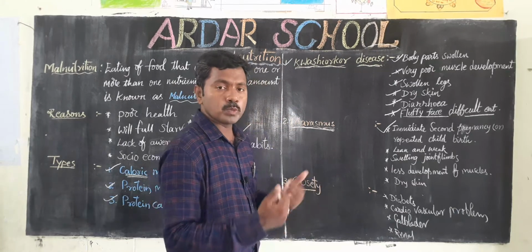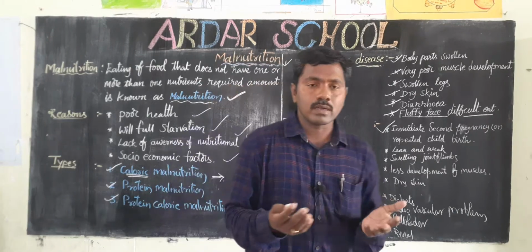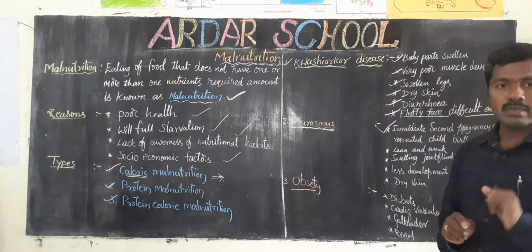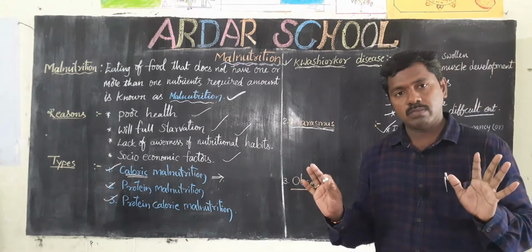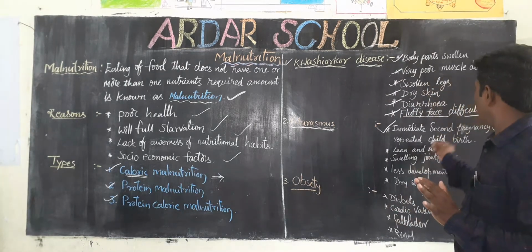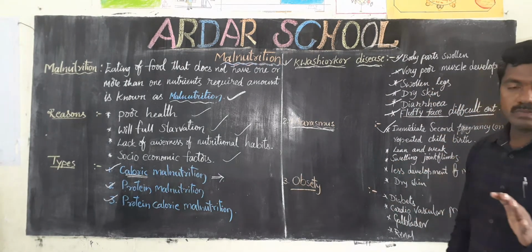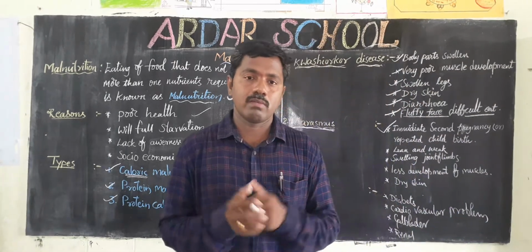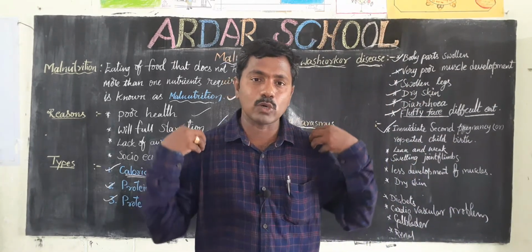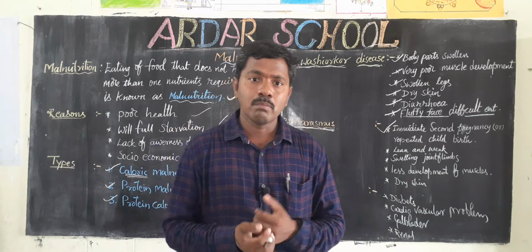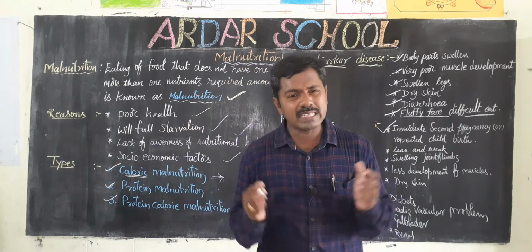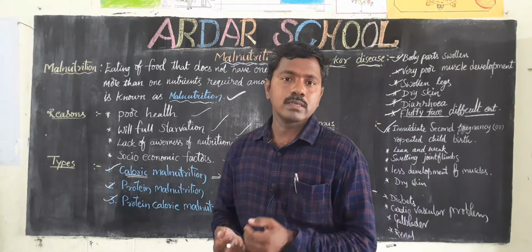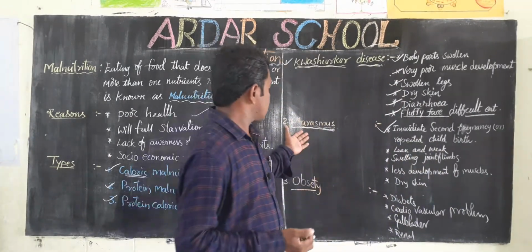Next, if that mother has a baby, that baby is lean and weak. Okay, children, even the joints of the limbs are swollen. Next, less muscle development, dry skin, diarrhea. These are some characteristics of this disease.